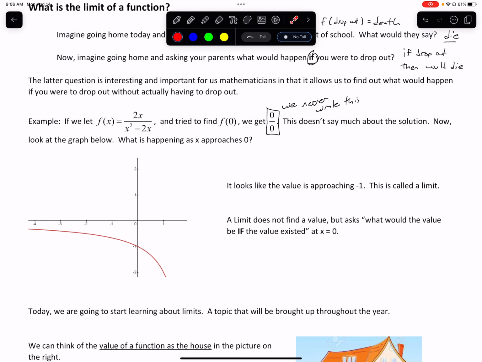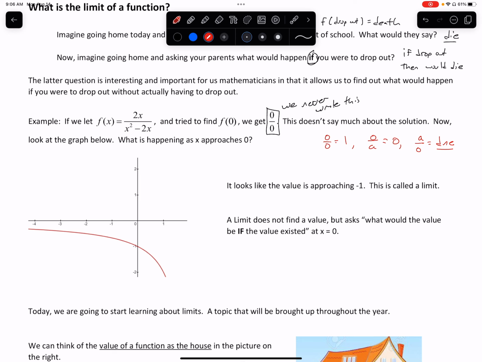The problem is 0 over 0 does not tell us much about the actual solution. For example, if I were to ask what is 0 divided by 0, you could say any number divided by itself is 1. But somebody else might argue that if you take 0 divided by any number, you get 0. But wait, in pre-cal and algebra 2, you said if you take any number divided by 0, you get something that does not exist.